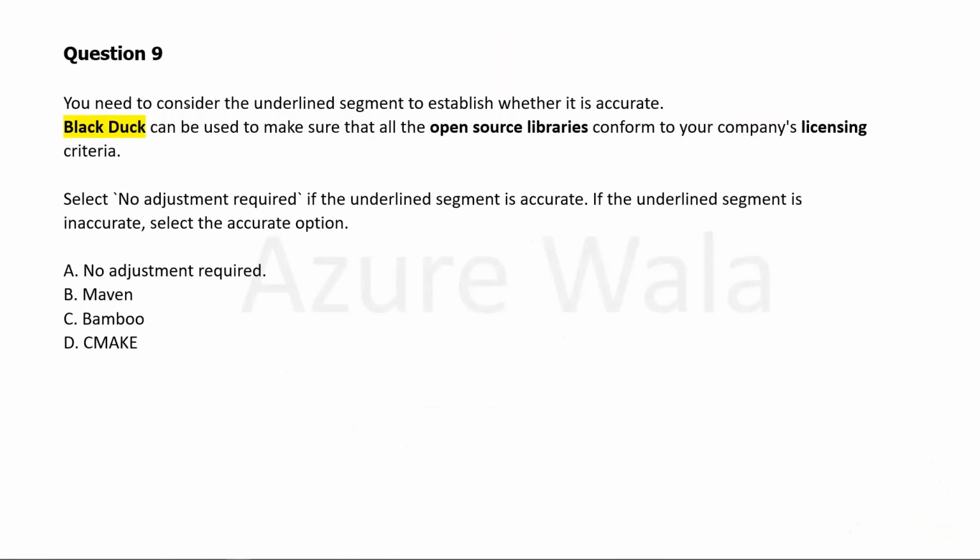Question 9. You need to consider the underlined segment to establish whether it is accurate. Black Duck can be used to make sure that all the open source libraries conform to your company's licensing criteria. Select no adjustment required if the underlined segment is accurate. If the underlined segment is inaccurate, select the accurate option.